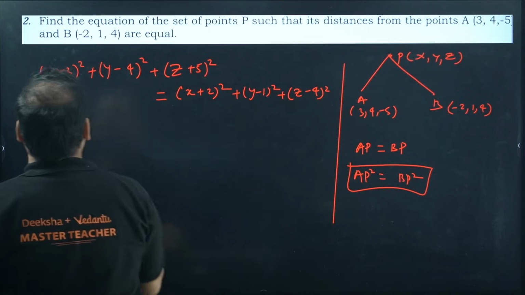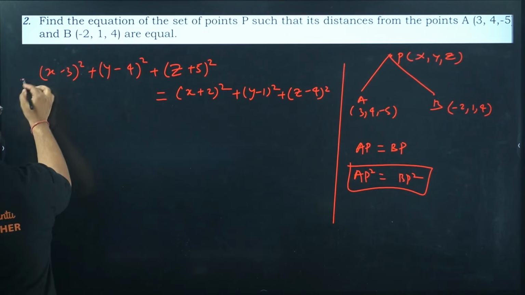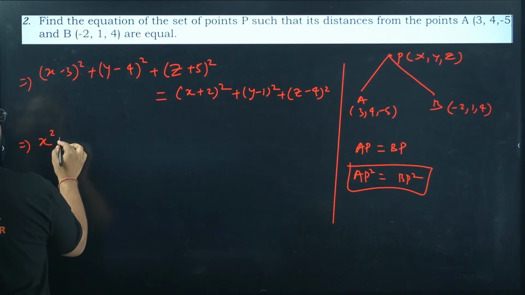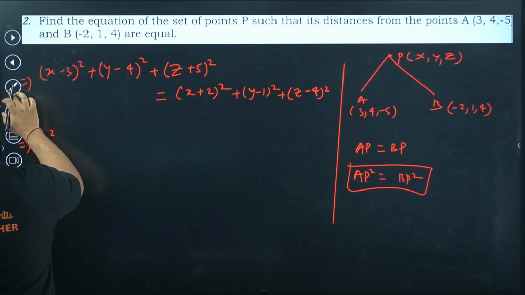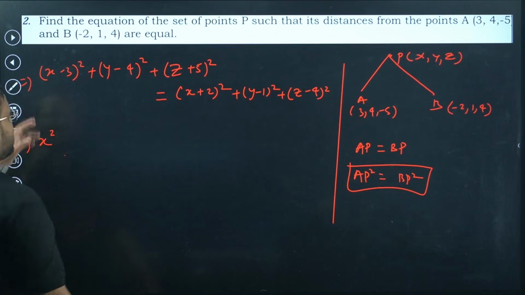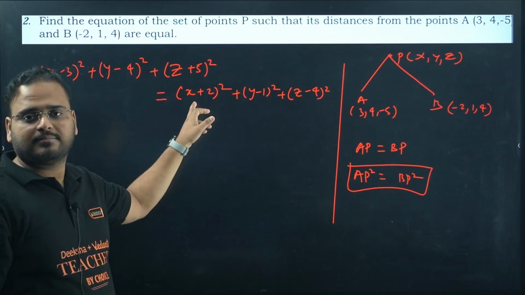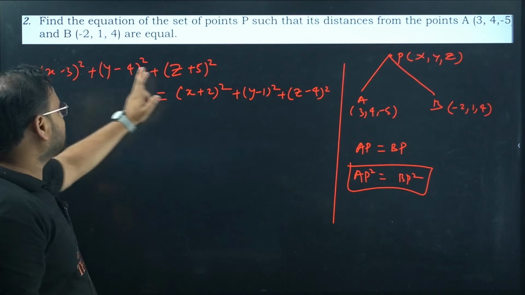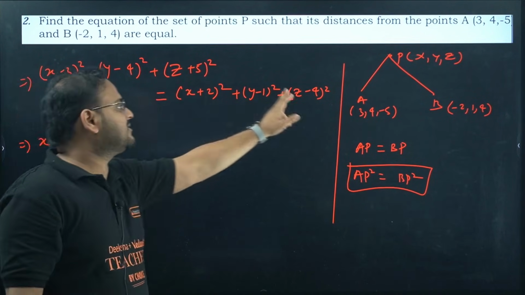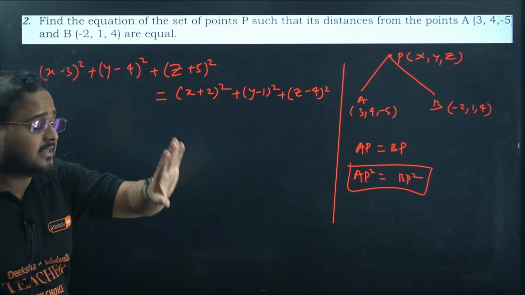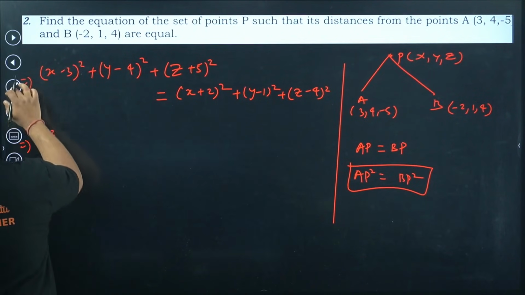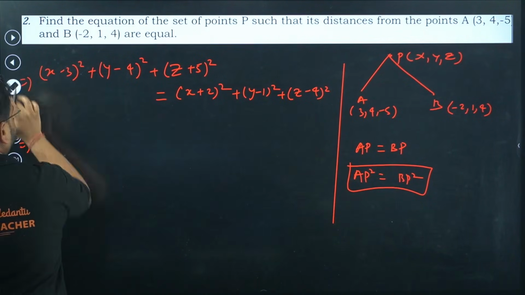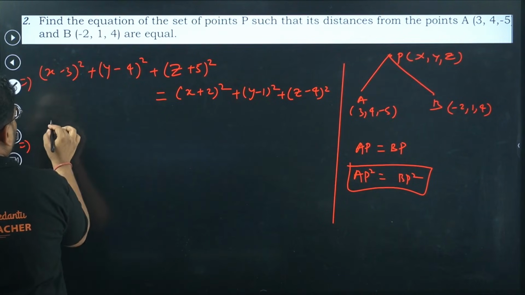I'm getting over here, x square. I don't have to write x square actually, but let me write it for you, because this x square will cancel this x square, this y square will cancel this y square, and this z square will cancel this z square. So if you want, you don't have to write this. Let me ignore it for right now. Check this out. So I'll continue like this.